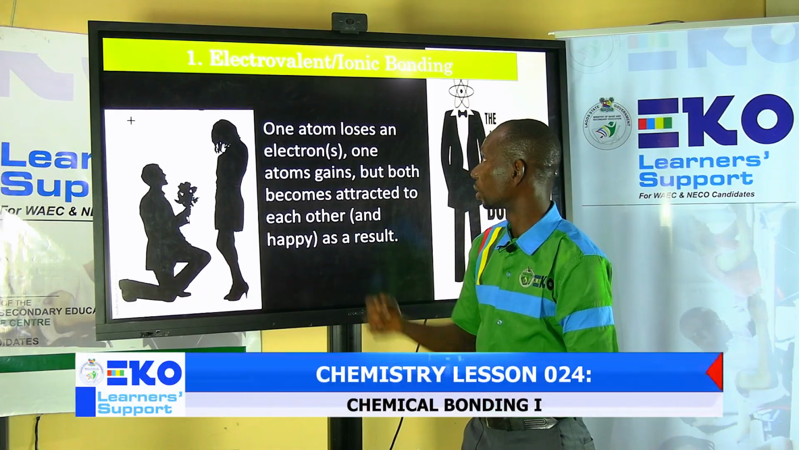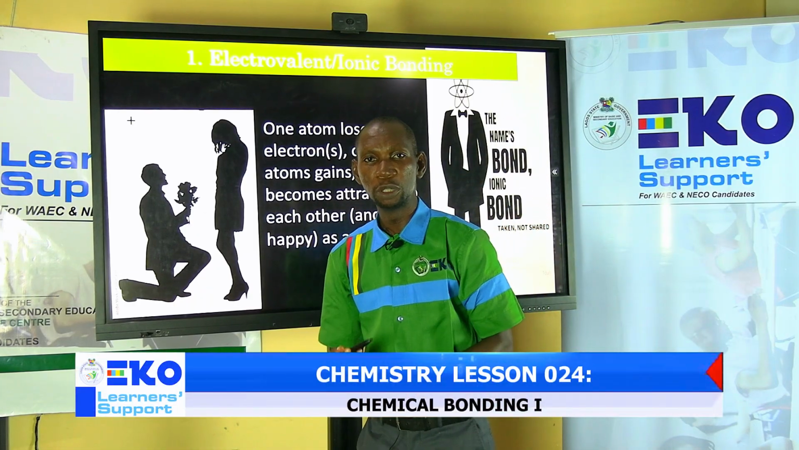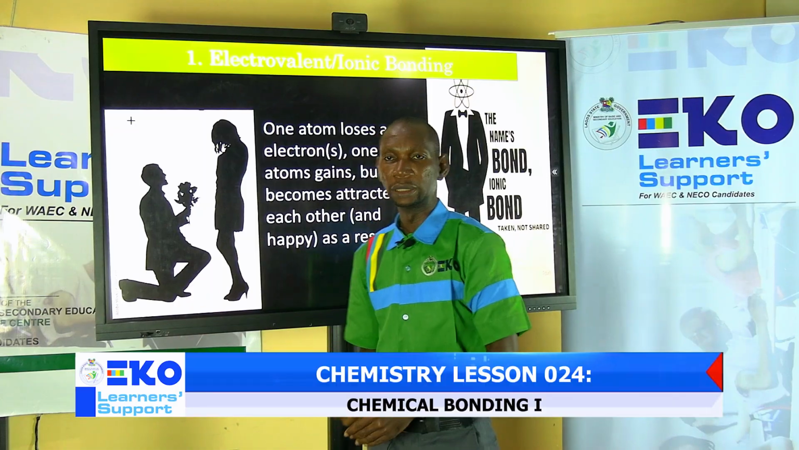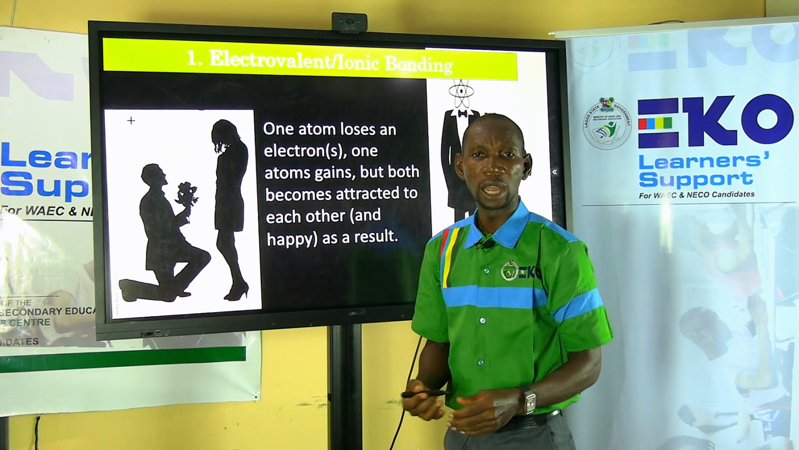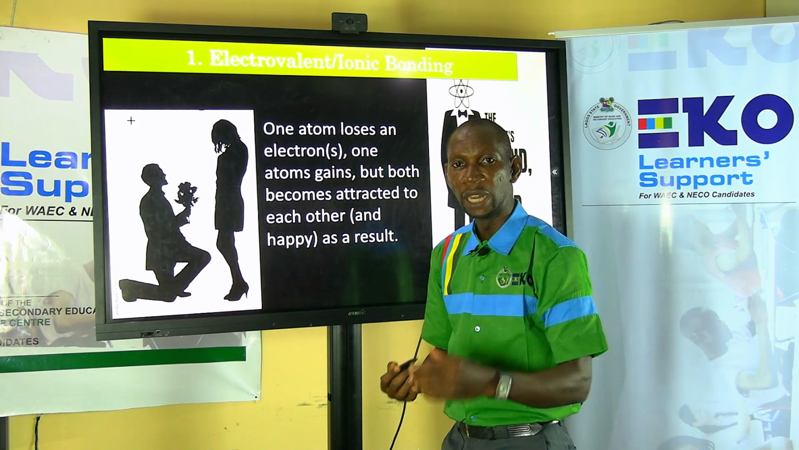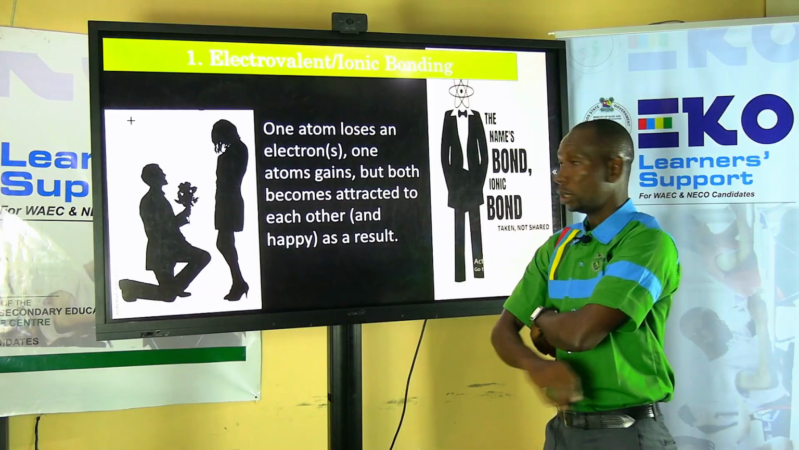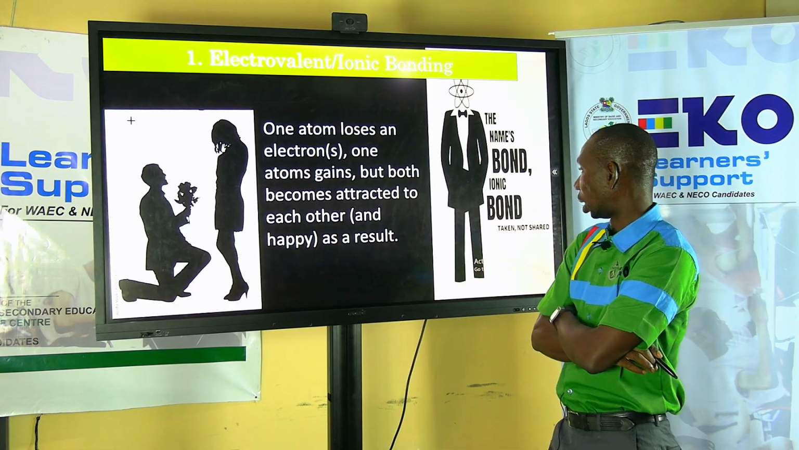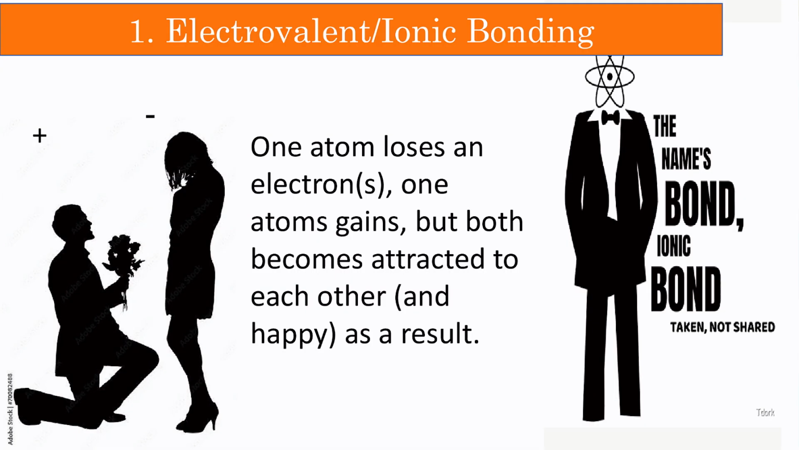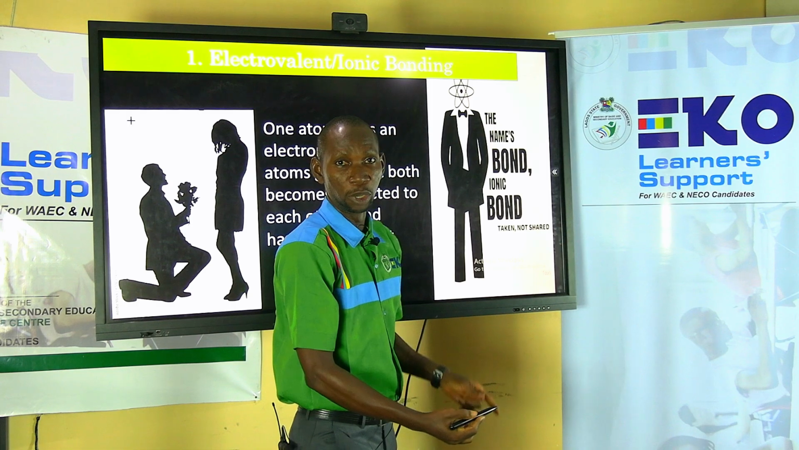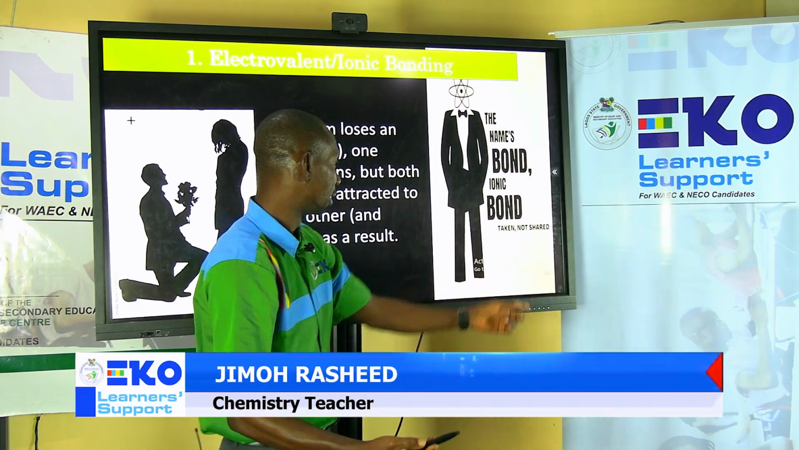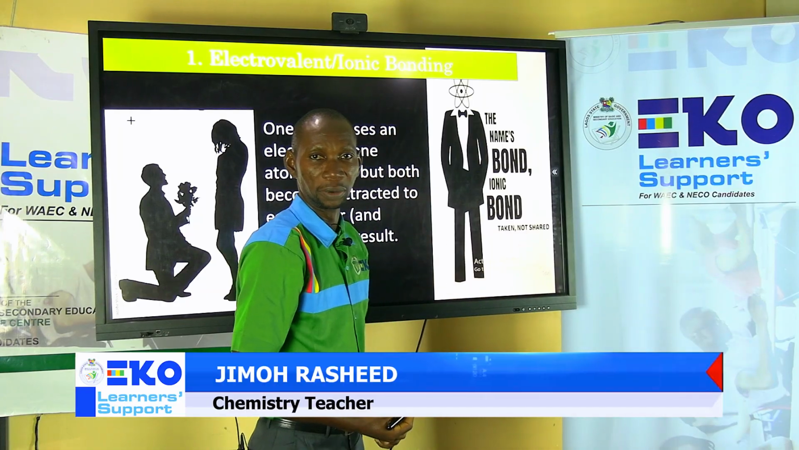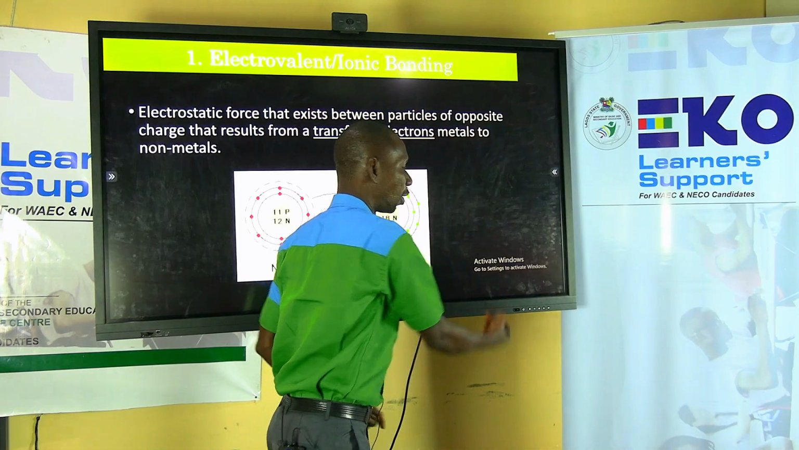Then the non-metals, because electrovalent bonding takes place between a metal and a non-metal. Then the non-metal usually gains the electron. And how do you identify them? They usually have 5, 6, or 7 valence electrons. The name is bond, and I am ionic bond. Okay? Telling you there that it is taken, not shared. Because in ionic bonding, we talk about complete transfer. It is not about electron sharing. It is winner takes all.